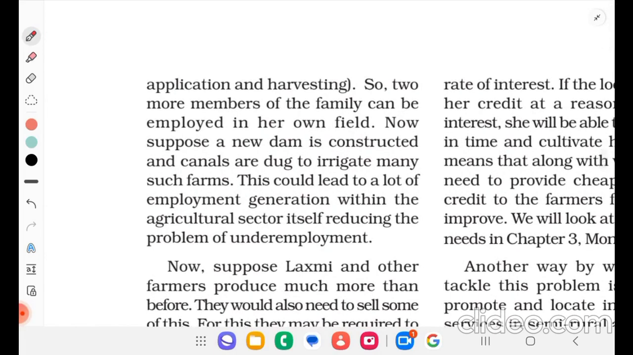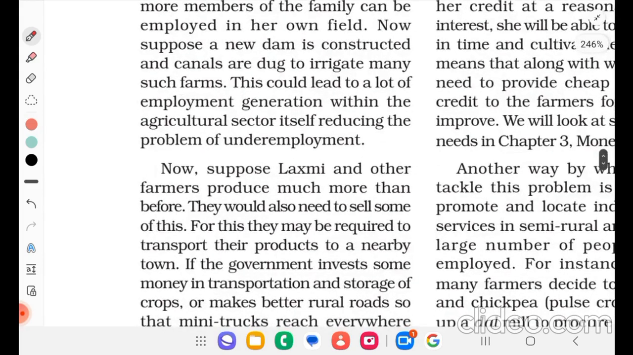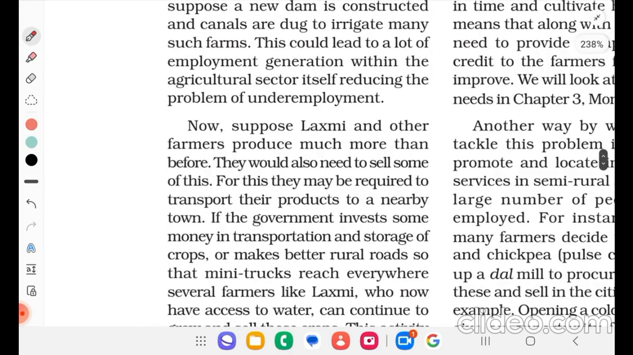Now suppose a new dam is constructed and canals are dug to irrigate many such farms. This could lead to a lot of employment generation within the agricultural sector itself, reducing the problem of underemployment. Now suppose Lakshmi and other farmers produce much more than before. They would also need to sell some of this.